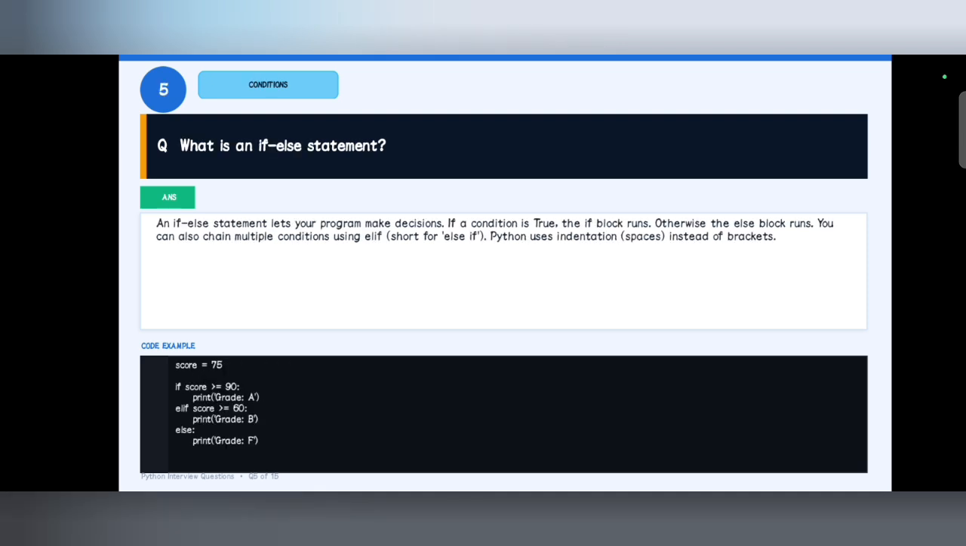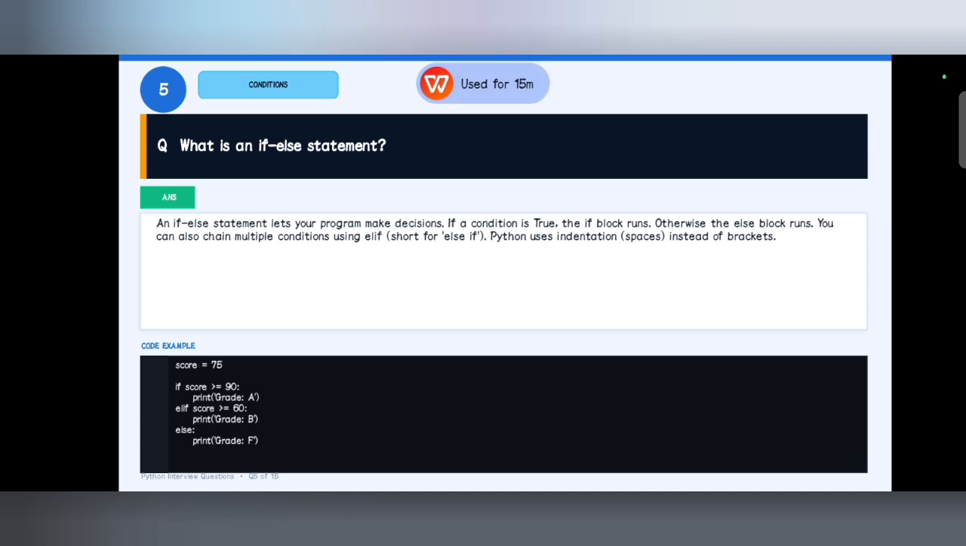And the next one is, what is an if else? If else is just like checking the conditions and making decisions. Here in the example we have score is equal to 75. If score is greater than or equal to 90, then grade A. If the score is greater than or equal to 60, then grade B. Else grade F. Simply we can understand that it is about checking the condition and executing some statements under that.